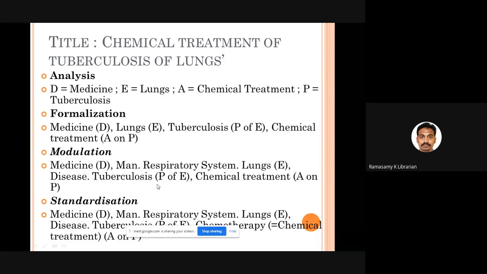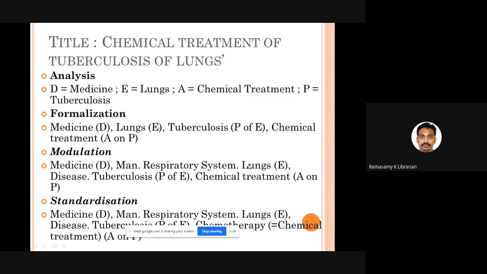For tuberculosis, they added 1 superordinate broader term called disease. There is no change in medicine D, and no change in A, chemical treatment. Then comes standardization. If you feel that the title does not have a standardized word, that particular word can be replaced with the standardized entry. Here, for example, they have used the word chemical treatment.